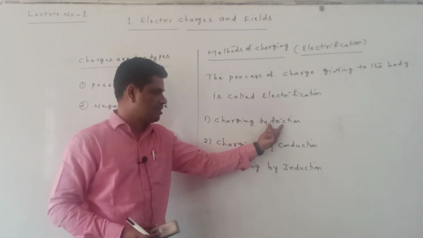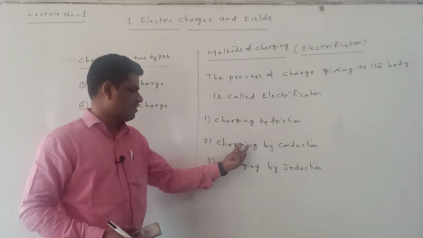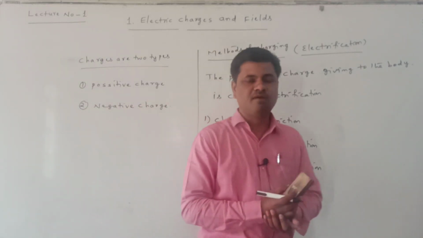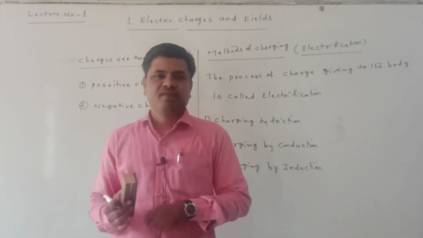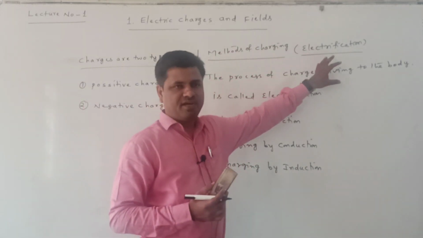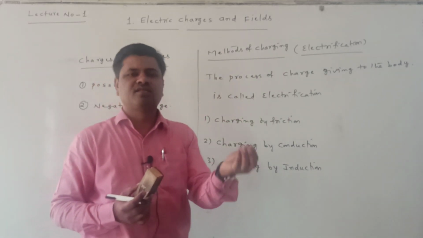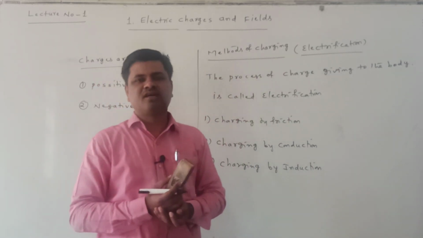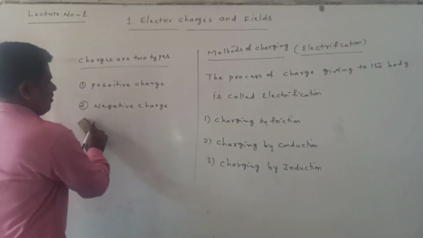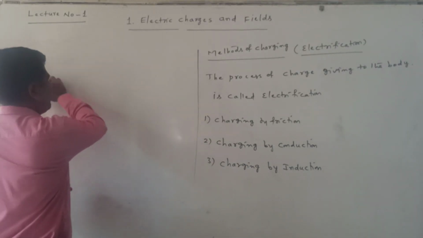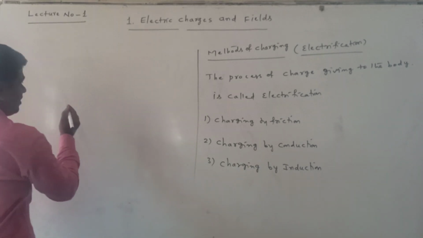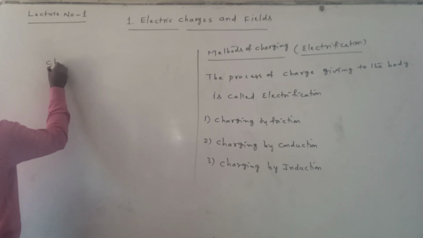First one is charging by friction, second one is charging by conduction, third one is charging by induction. These are the three methods we are using for charging the bodies, called methods of charging or electrification. Electrification means charge giving to the body. Now we will discuss these three methods one by one. First method is charging by friction.